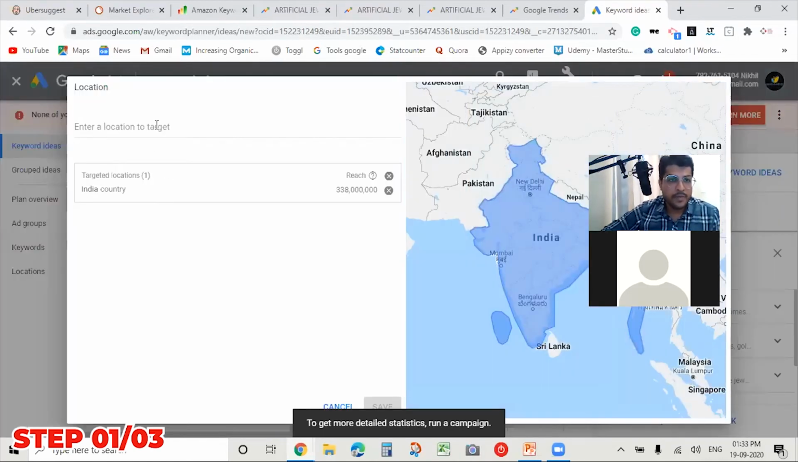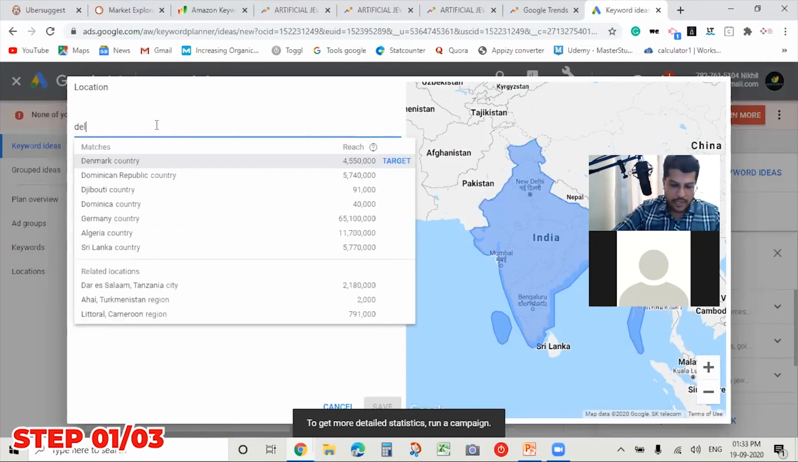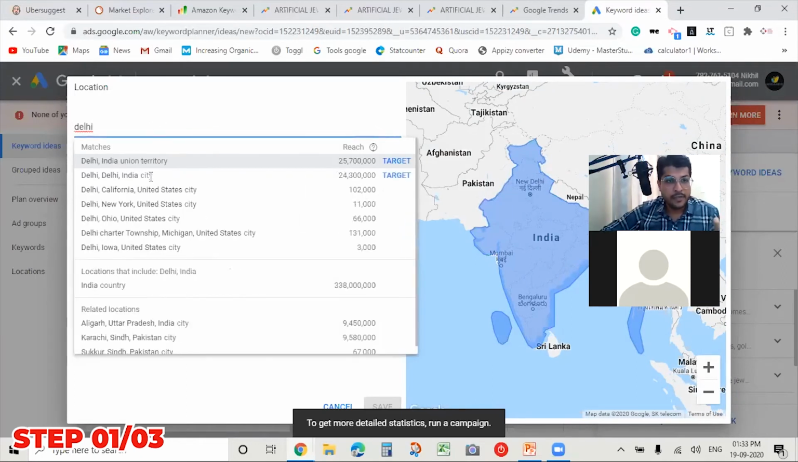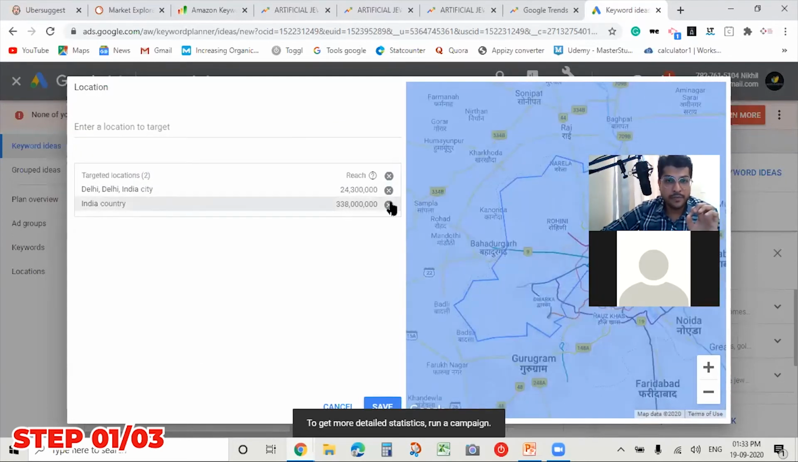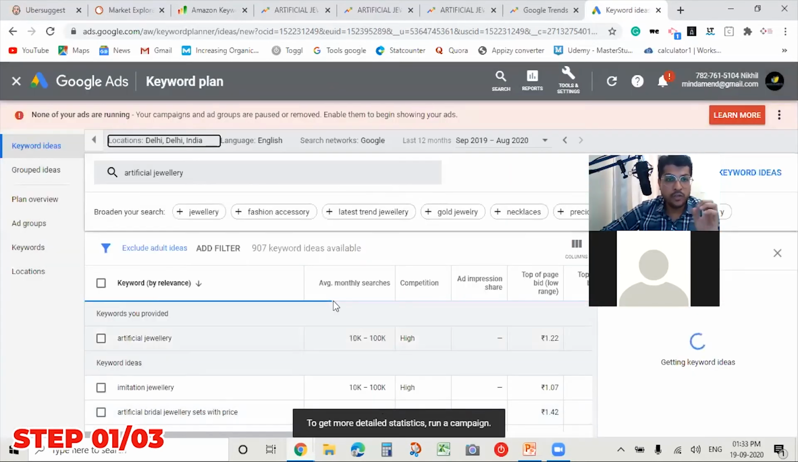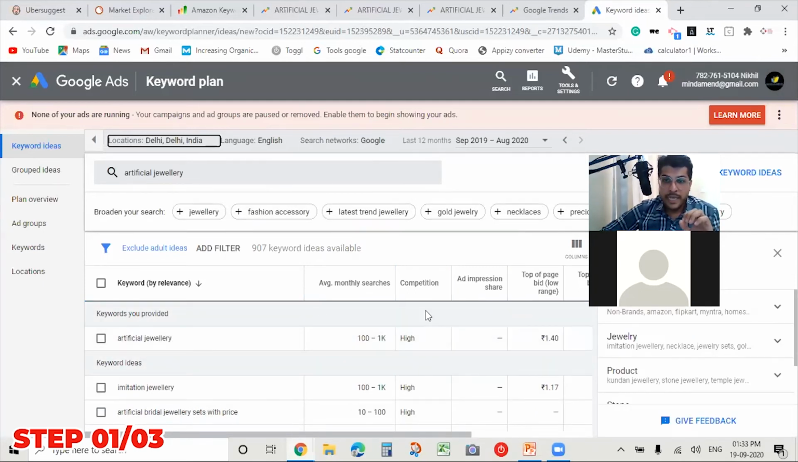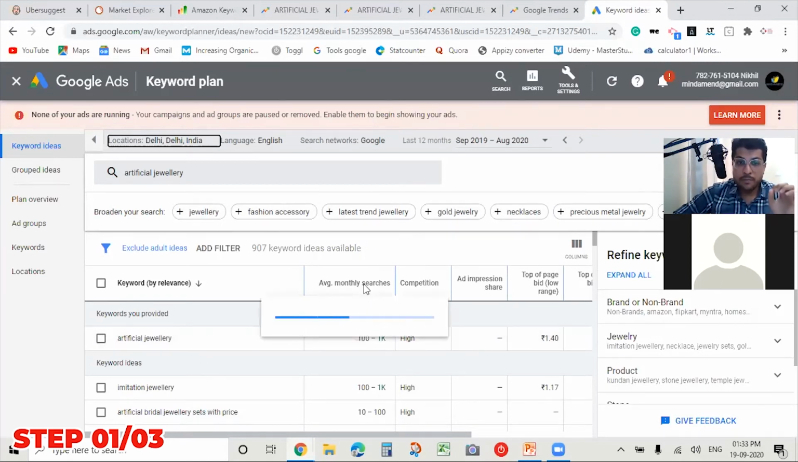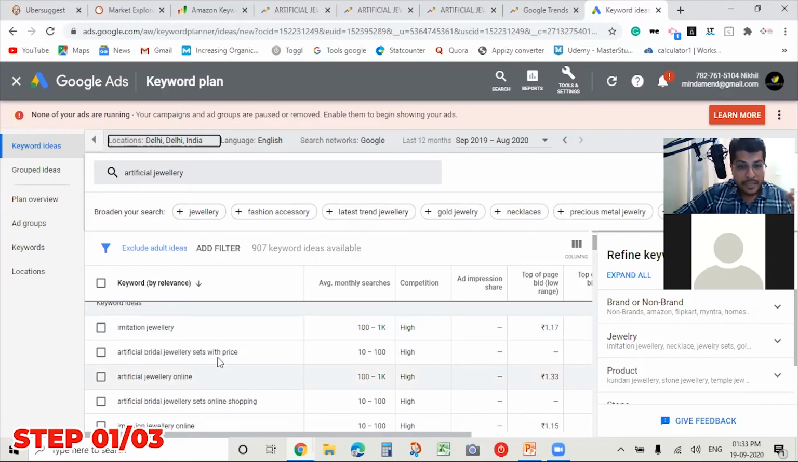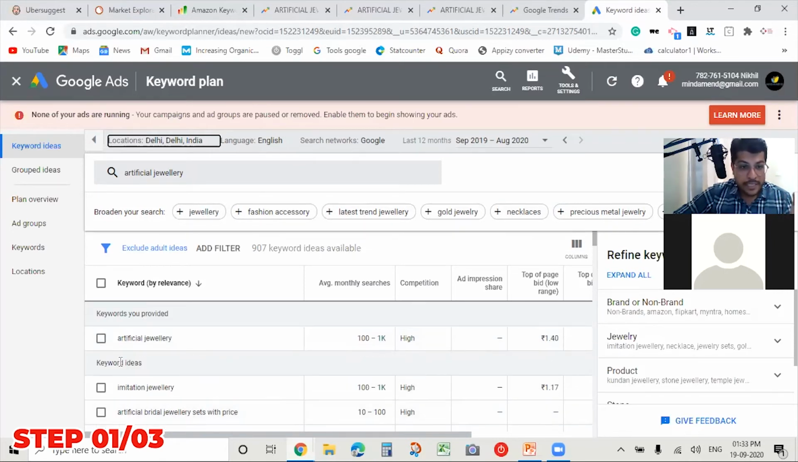Within India, I can even select a specific city. Since I know there is a good demand in Delhi, if I want to focus on the Delhi area for artificial jewelry, I can analyze the demand for Delhi. Now if you see, in Delhi for artificial jewelry, on average, monthly searches are 100 to 1000. So approximately 1000 people on a monthly basis are searching for artificial jewelry. And these are the other keywords, these are the keyword ideas.